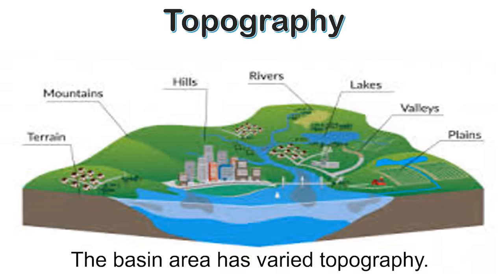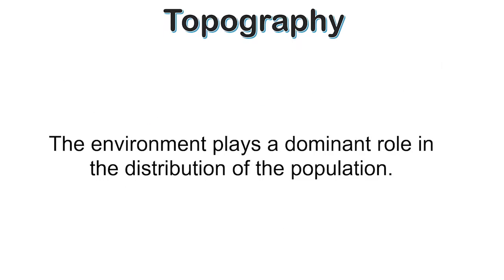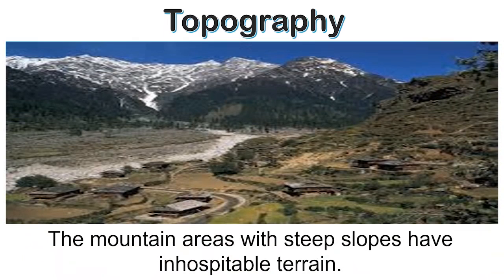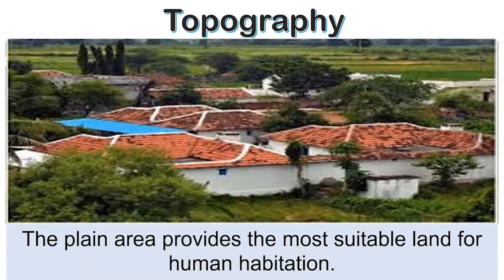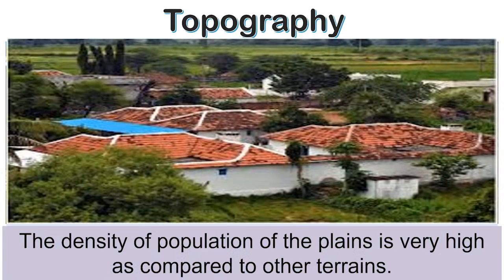The environment plays a dominant role in the distribution of the population. The mountain areas with steep slopes have inhospitable terrain. Therefore, less number of people live in the mountain area of the Ganga Brahmaputra basin. The plain area provides the most suitable land for human habitation. The density of population of the plains is very high here.